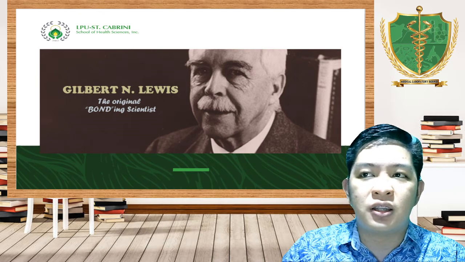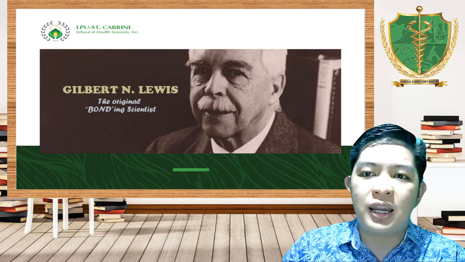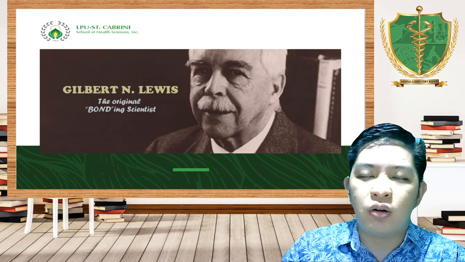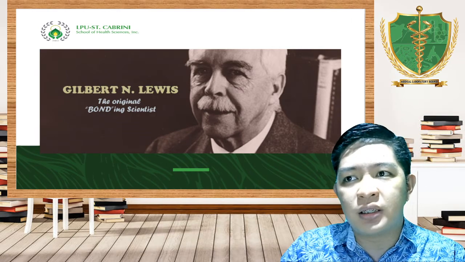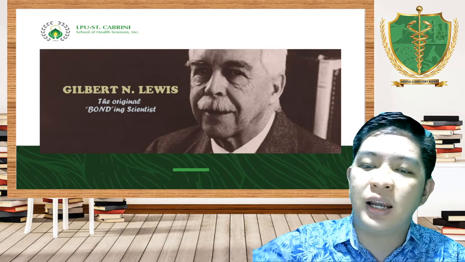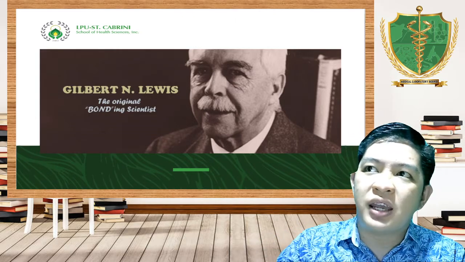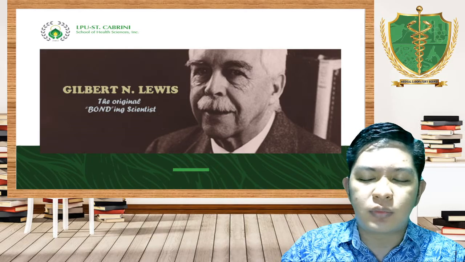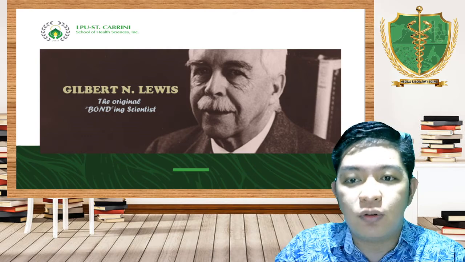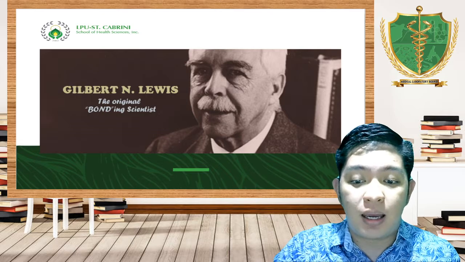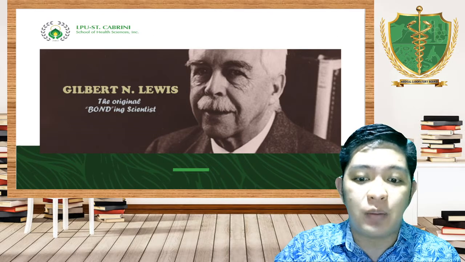As you will remember, these elements already follow the octet rule, wherein their electrons are already stable, unlike the other elements wherein they can share or lose electrons. Noble gases have already fulfilled their stability. Stable na po sila, unlike the other elements.